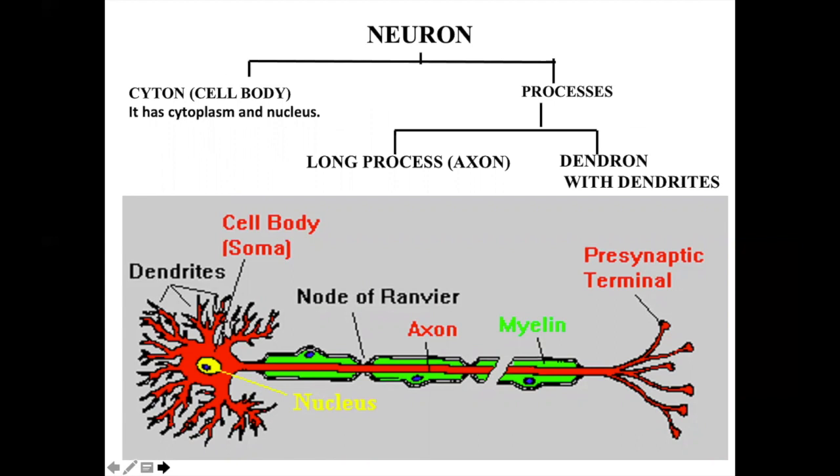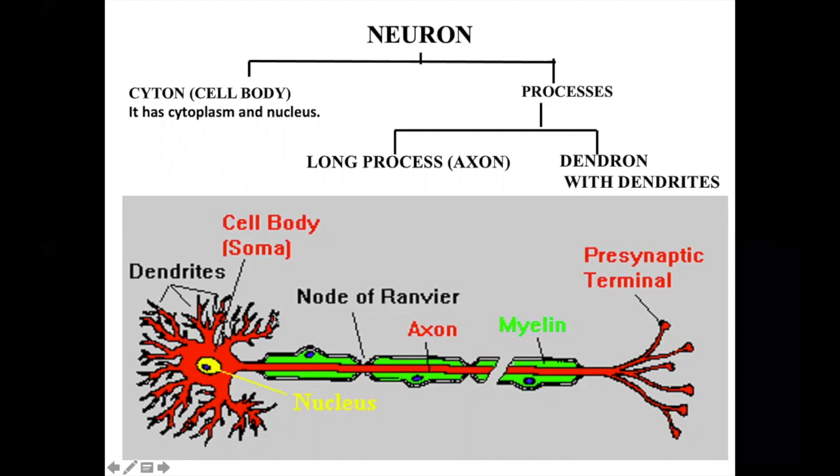A neuron is mainly made up of two parts: a cyton, that is called a cell body. This is a cyton. It is called a cell body, and it has cytoplasm and a nucleus. The second one is a process. The processes are of two types: a long process, this is the axon, it is so long, and a short process. Above the cyton, this is short, that is the dendron, and this is long, that is the axon.